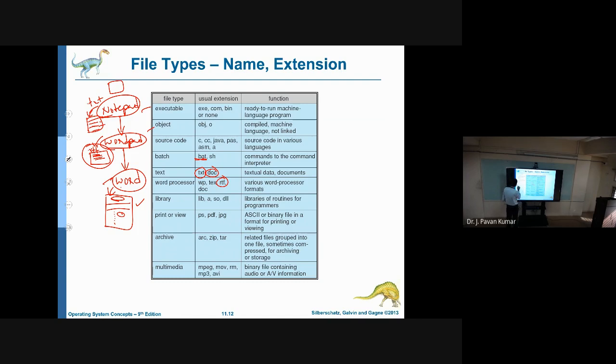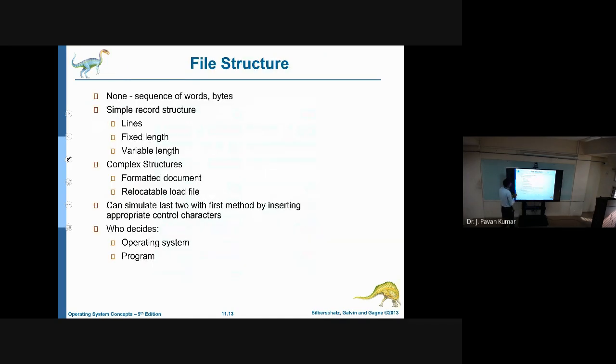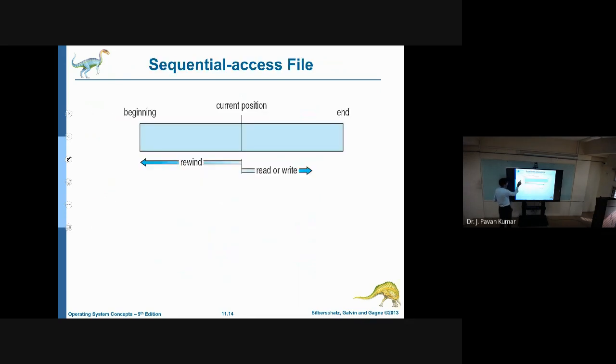Next, file structure. In this one, we have seen the sequential access file, where we have to start from the beginning in order to read any block. Suppose we wanted to read this one, then we have to start from here, then only we are able to read. We cannot access this particular one directly. Whenever we want to read this one, as we have the current position here, we go in this way. Understand? Sequentially only we have to access. That is a sequential access file.